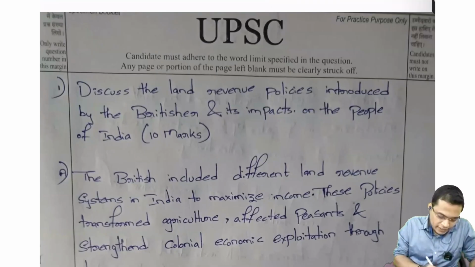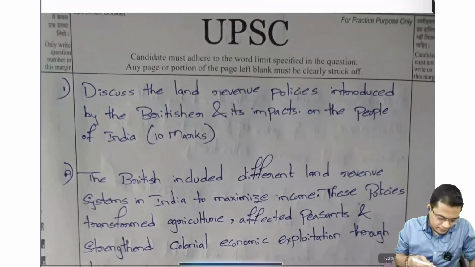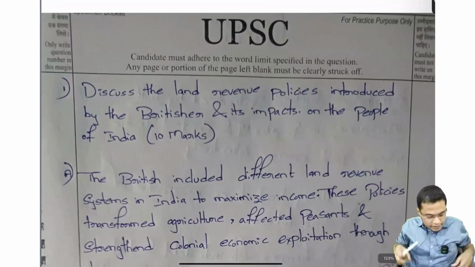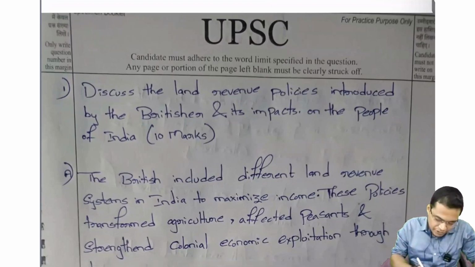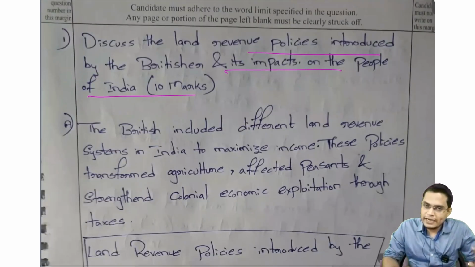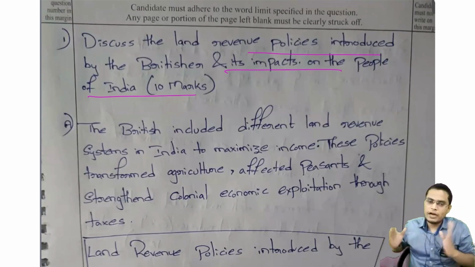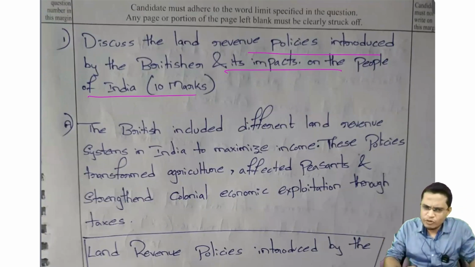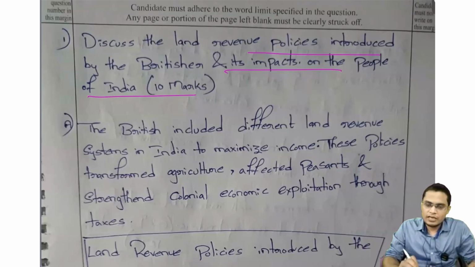Discuss the land revenue policies introduced by the Britisher and its impact on the people of India. Either you can write individual land revenue policies and their impact, or you can write all the land revenue policies together and their impact also. I think the second one is most efficient because the question is not asking for individual policies and their impact. You can first write the land revenue policies and the spread map. At the end, you can say about its impact, or you can write individually also as you like.